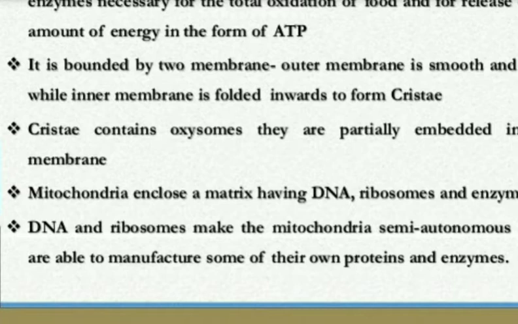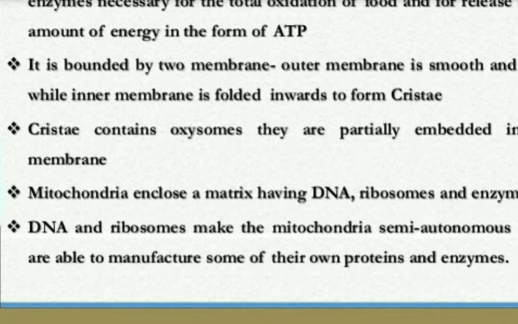DNA and ribosomes make the mitochondria semi-autonomous. Autonomous means they do not require any other system to perform the function. They are able to manufacture their own proteins and enzymes. Therefore they are called semi-autonomous.